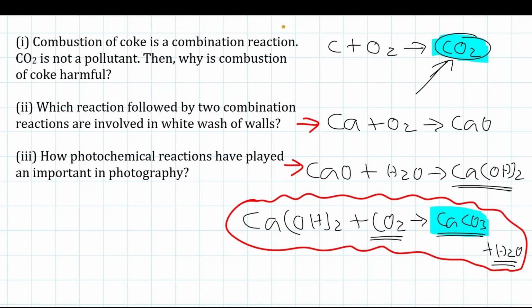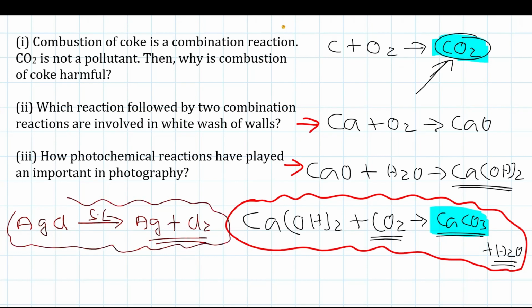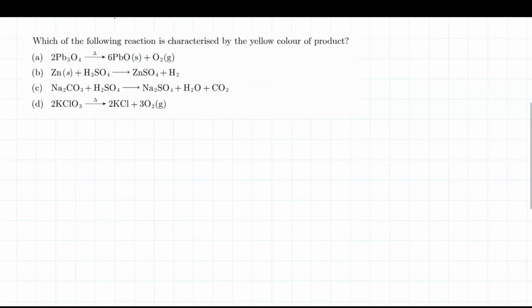If I write down the reaction over here, there are two such reactions. Let's begin with AgCl. This silver chloride, when exposed to sunlight, produces silver and chlorine gas. This is a decomposition reaction carried out by light, which is why it's called a photochemical reaction. And this reaction is used in black and white photography. So we may write these points for answering this question.